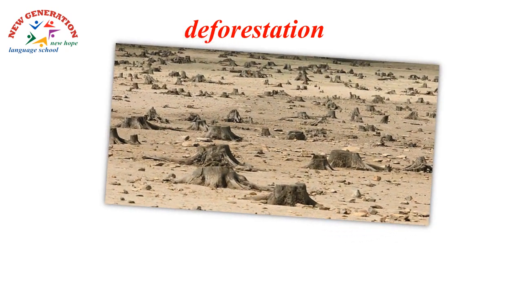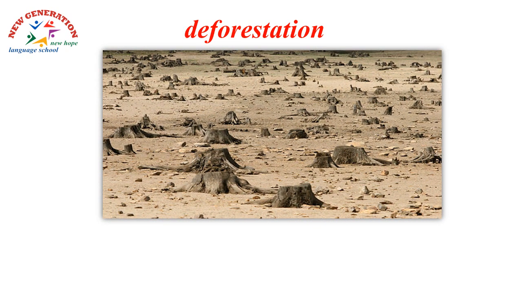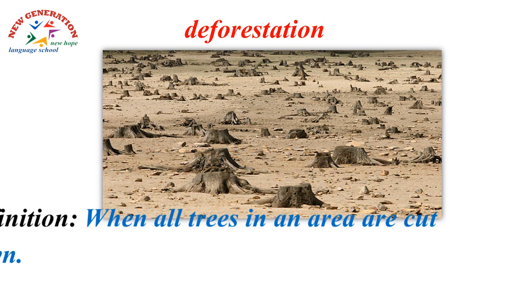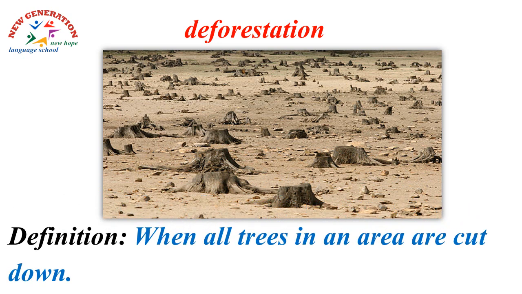Second word: deforestation. As you see, this word has the word forest in the middle of it. And here, the picture is very clear. It shows an area that used to have a lot of trees, but all of them are cut down. So here is the definition: when all trees in an area are cut down. This is what we call deforestation. And this causes green land to change into desert.